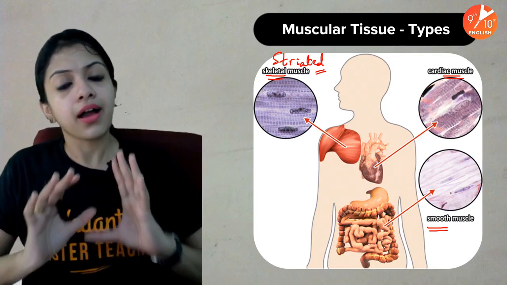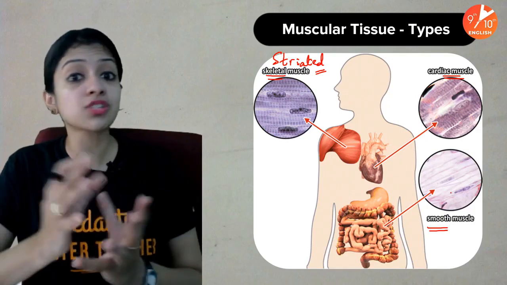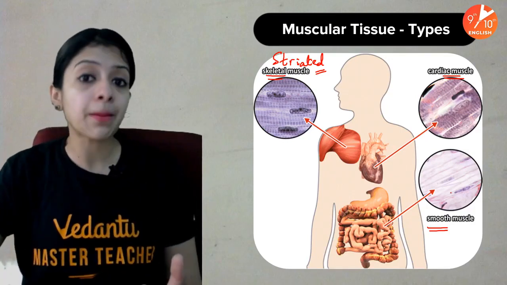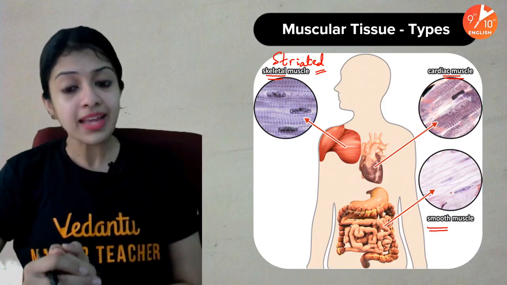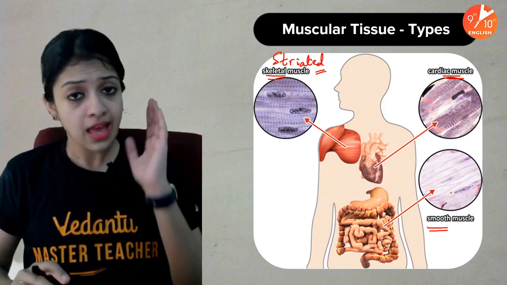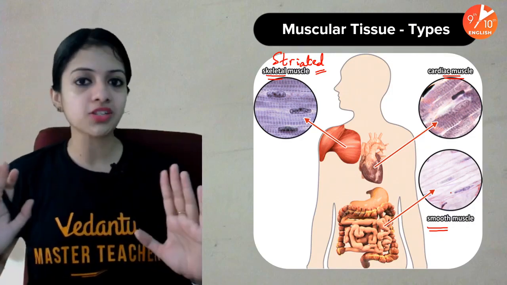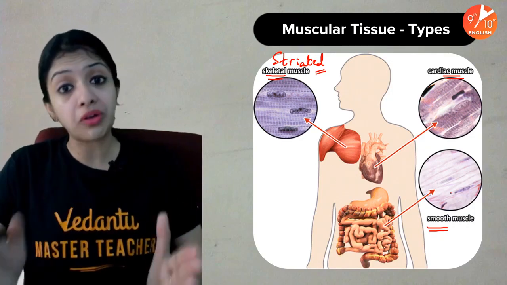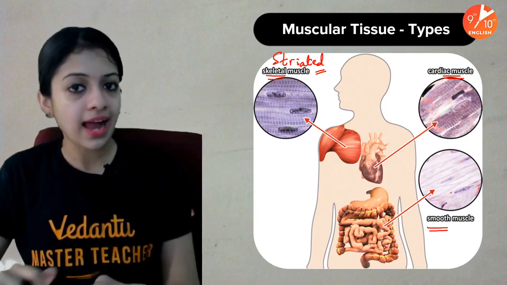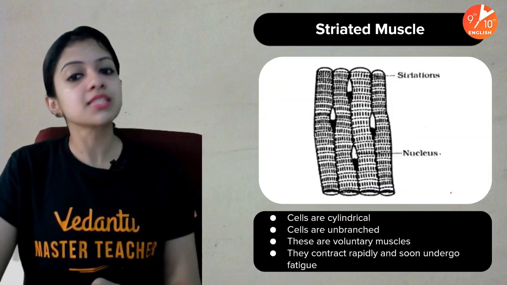Now, our categorization in biology is not just about their function. It's also with regard to how they appear, what their features are, right? If it's only with regard to function, of course, there are just two categories, voluntary muscles or involuntary muscles. But now we are talking about three categories, which are skeletal, smooth, and cardiac. Okay, let us understand more about them.